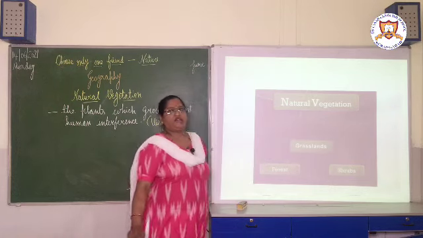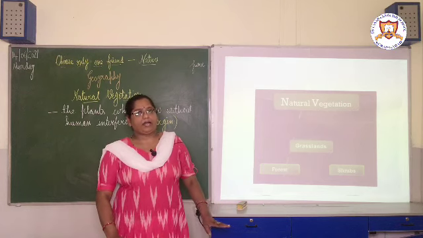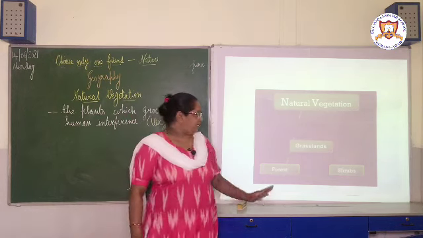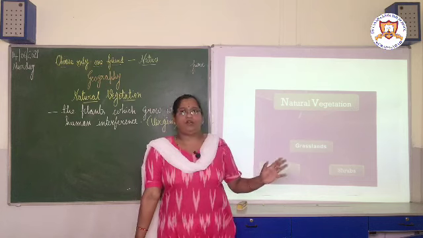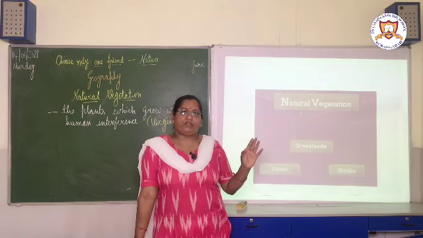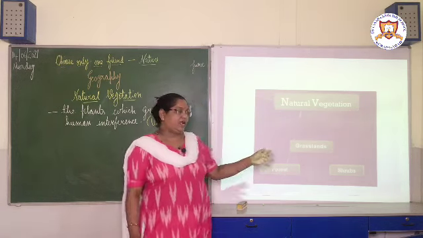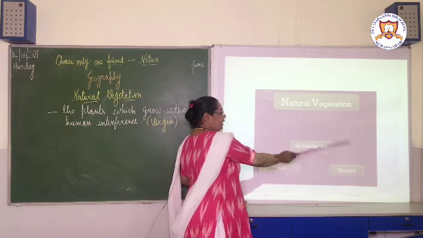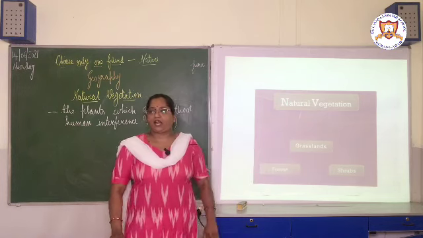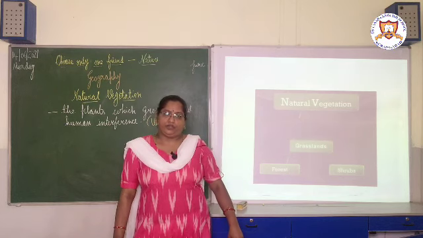Grasslands is the land which has a thick or thin growth of grass, covered by grass. There are very less number of trees, which also have thin leaves. So such type of vegetation is called grasslands. And coming to the shrubs, again they have been divided into 2 types as desert vegetation and tundra vegetation, which you know very well.